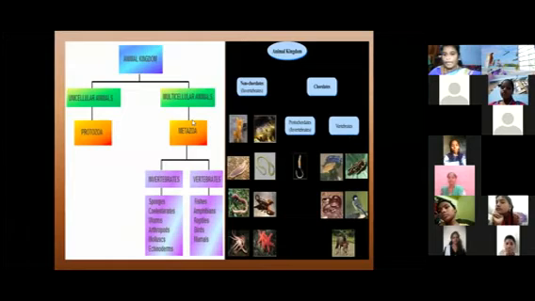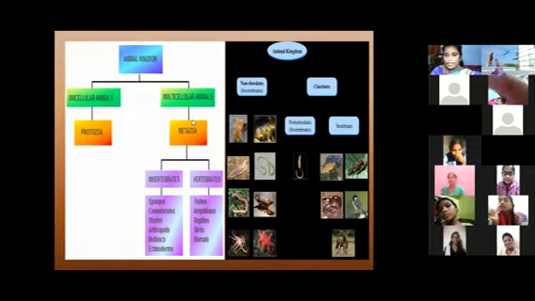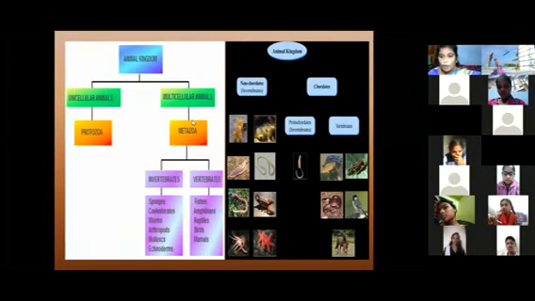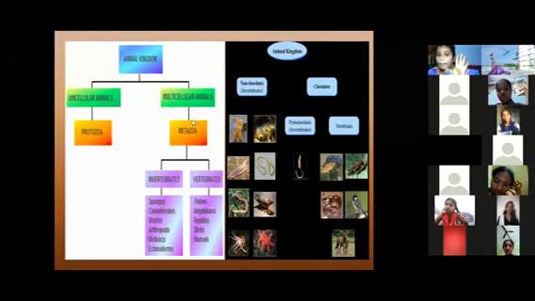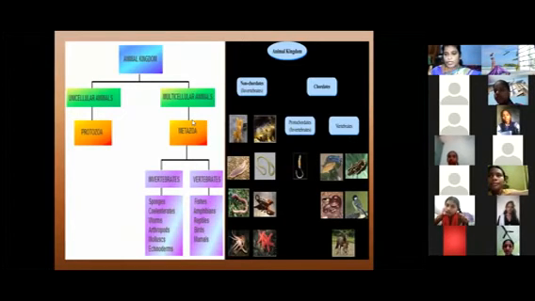Okay, ma. Okay. Plant kingdom and animal kingdom we already learned in previous classes, ma. I just recall them today. What is the classification of the animal kingdom? The animal kingdom is categorized into unicellular organisms and multicellular organisms. Unicellular organisms are categorized in the protozoa class. Next, multicellular organisms are metazoa. It is divided into two kinds, ma. Invertebrates and vertebrates. What is the difference between invertebrates and vertebrates?